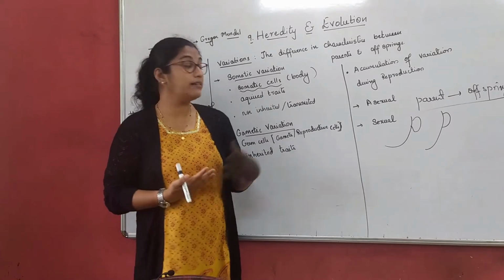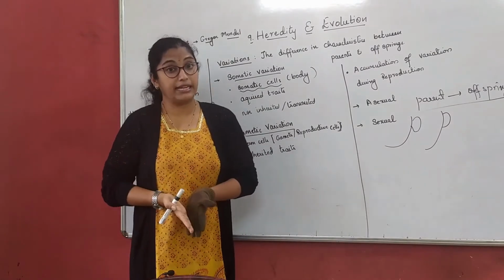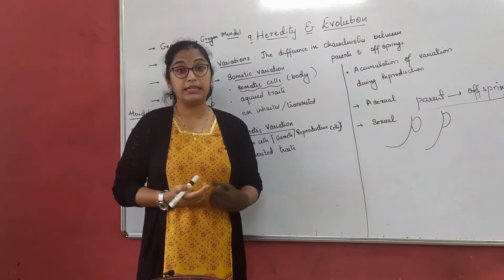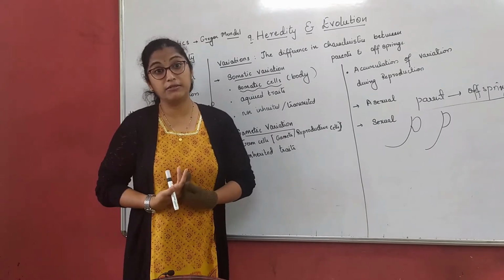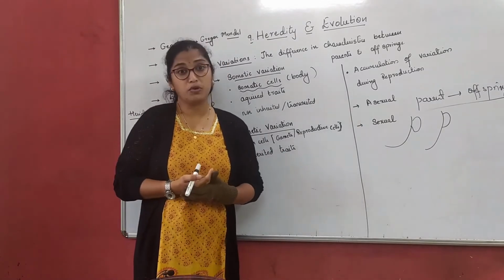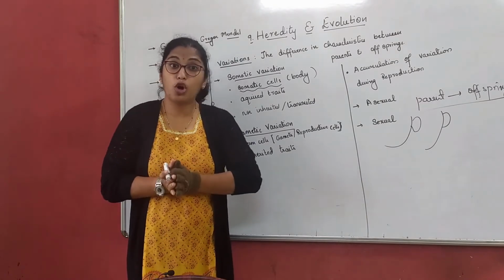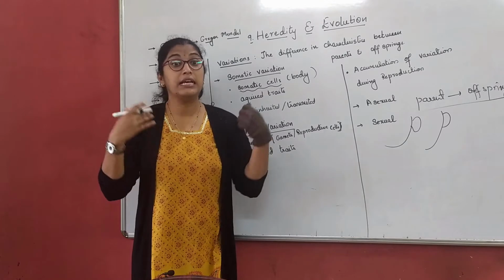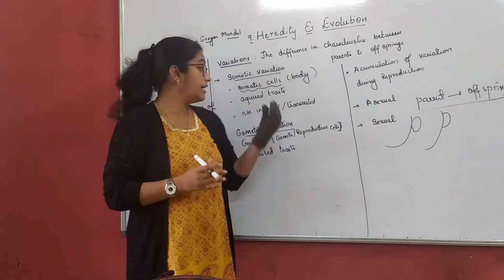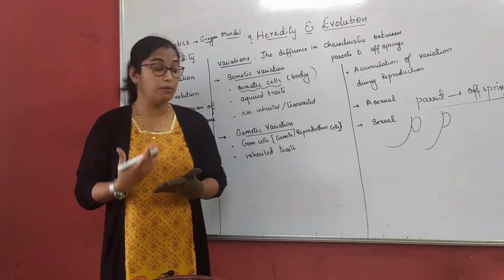What I am trying to explain here is, acquired traits are the traits that we get in our lifetime, through activities as and when we proceed. They are not inherited, not transmitted. They are learned activities, what we learn. I learn to sit disciplined in the class. I do not get that from my parents. Of course, they teach me how to maintain discipline, how to respect or talk to others. I learn that from my surroundings, and from my parents because they teach me. It is not inherited, right? It is acquired. So these are somatic variations happening in our body.